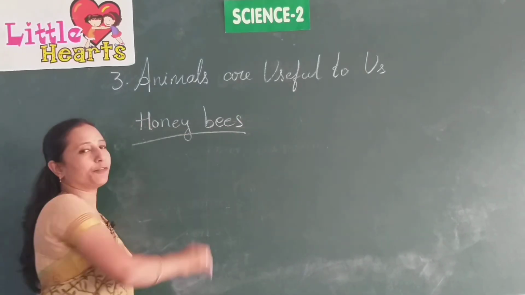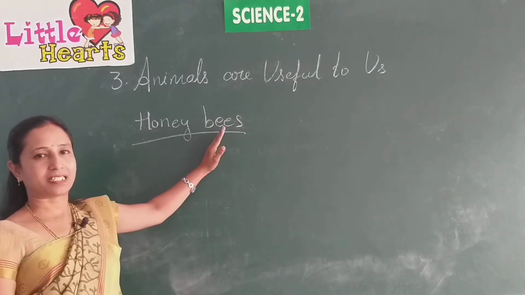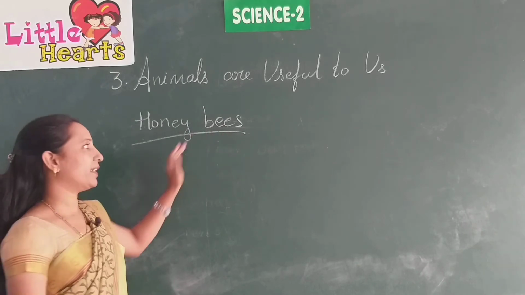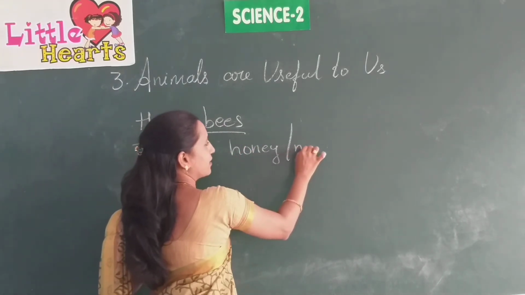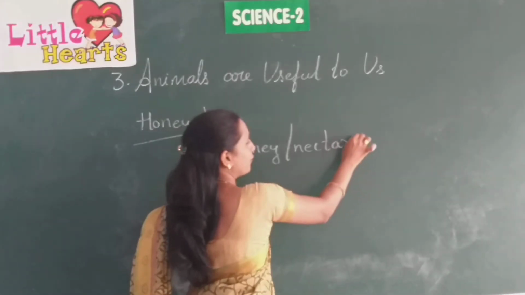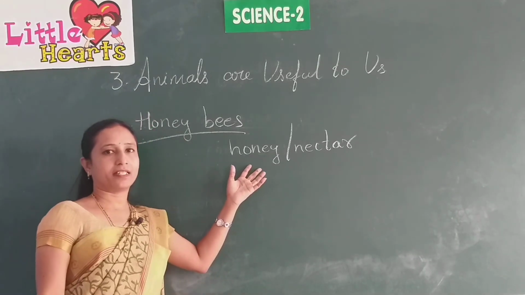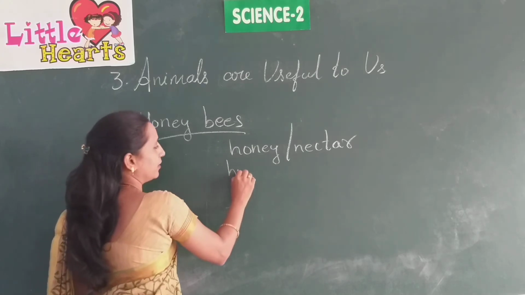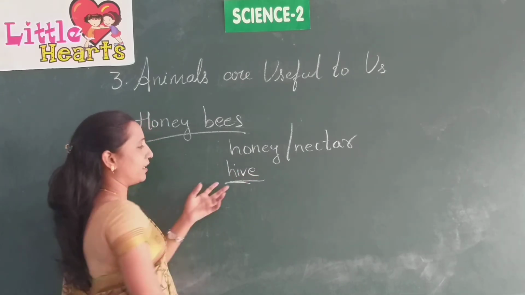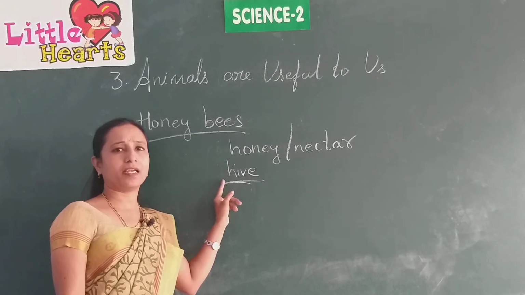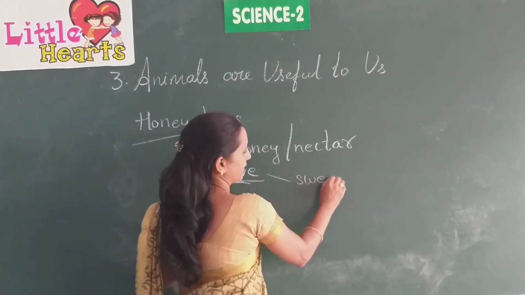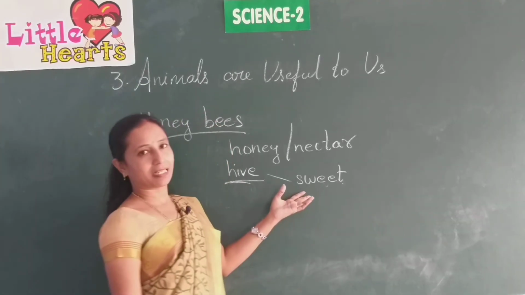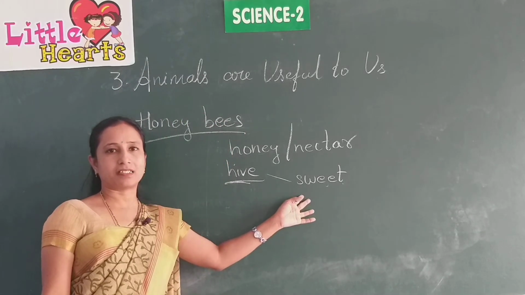From the name itself you can understand, honey bees. These bees go and collect honey or nectar from different kinds of flowers, and they store it in the beehive. They store it in the hive, which is later collected by human beings, and it is very sweet in taste, and it is good for health and used in many medicines.